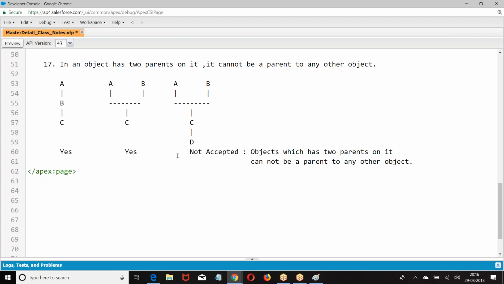I hope you are good with this. So this is relation. What is the maximum relation we can create?